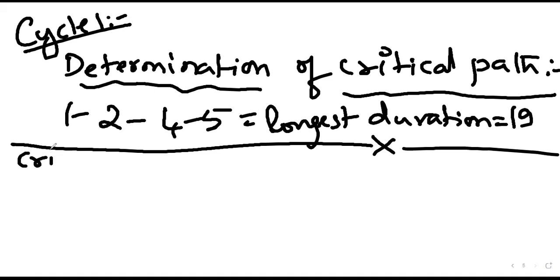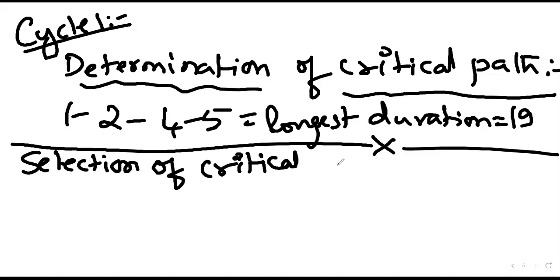Next is we list all the critical activities. The next step is selection of critical activities. In a cycle, we can reduce only one activity.